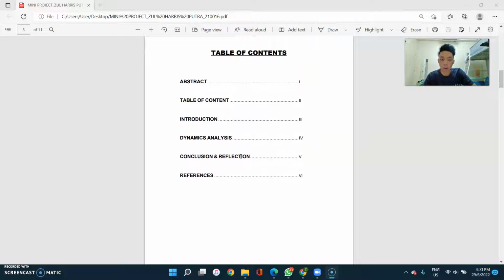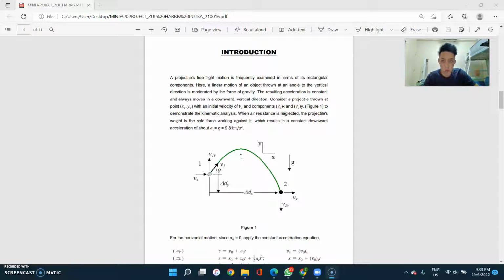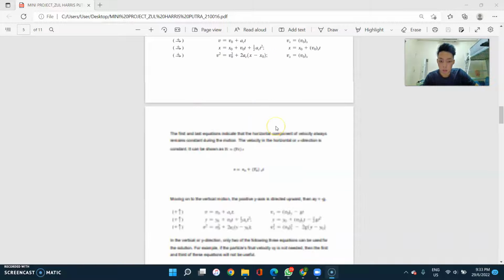So these are my table of contents: abstract, table of content, introduction, dynamics analysis, conclusion and reflection, and the last but not least is references. So moving on to the introduction.